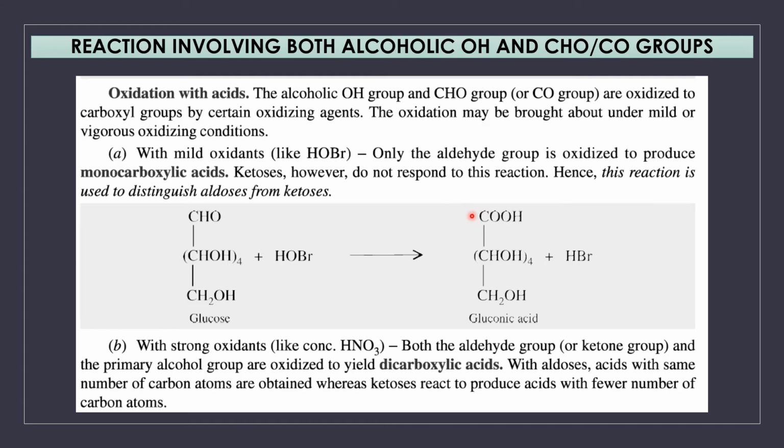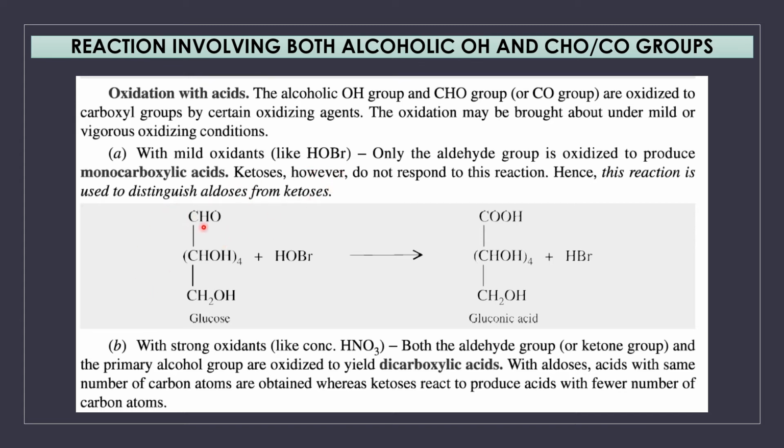Then the next reaction involves both alcoholic OH and carbonyl group. In this category, we are going to see oxidation with mild oxidants and with strong oxidants. With mild oxidants like hypobromous acid, what happens?